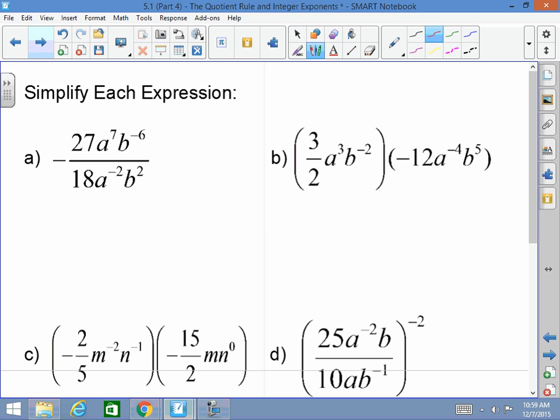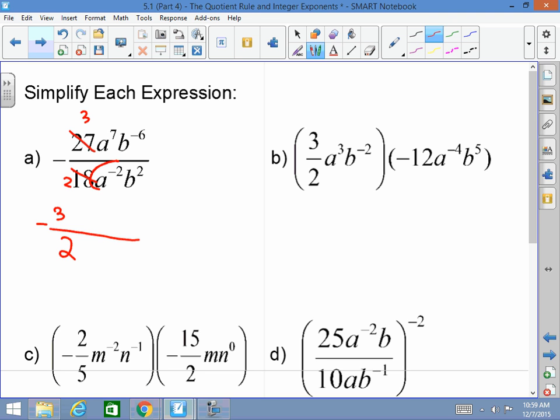Okay. Here in this one. When this is the case, and you have negatives and positives, guys, try to make all of your negative exponents positive first. And always work with numbers first. So you see you have a 27 and 18 here. 9 goes into 27 3 times. 9 goes into 18 2 times. So right off the bat, I've got negative 3 halves. Now, check it out.